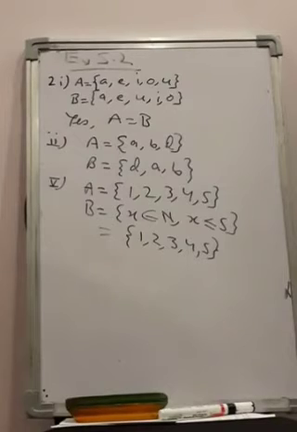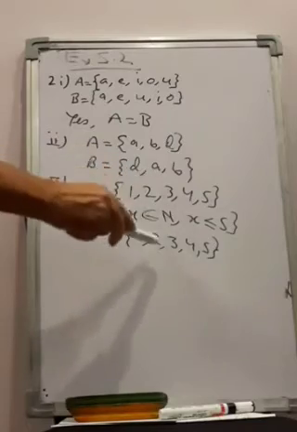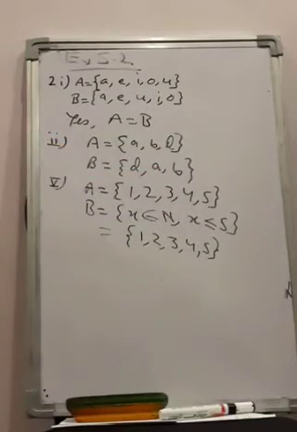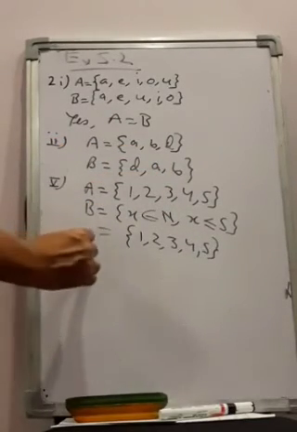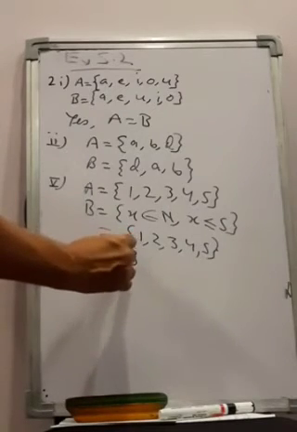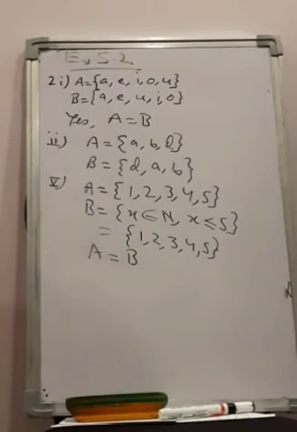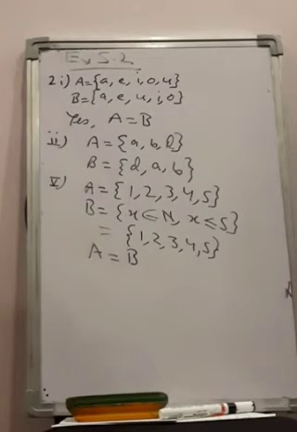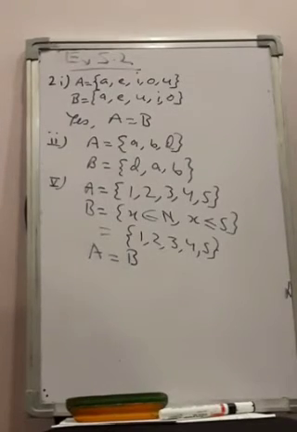Now try to match the elements of A and B. Are they matching? 1, 2, 3, 4, 5. Every element is matching. Therefore, A and B are same sets, or A equal to B, right? Question number 3.